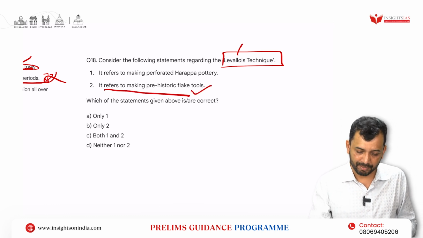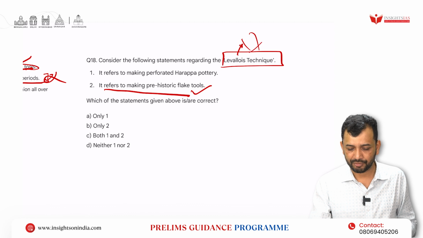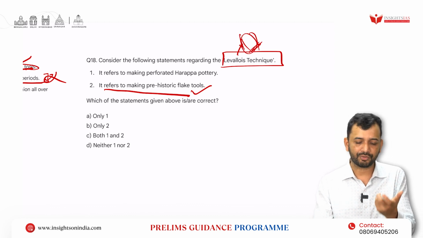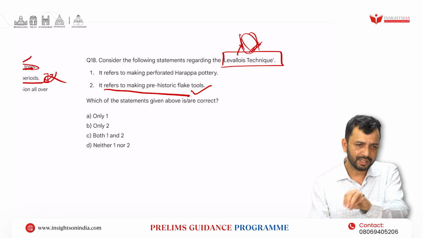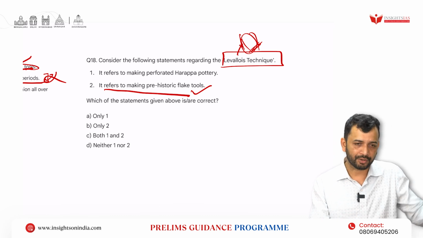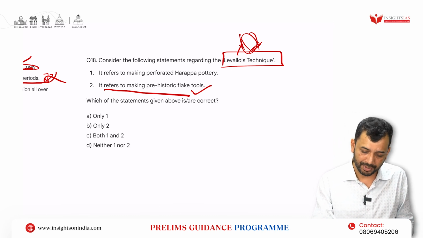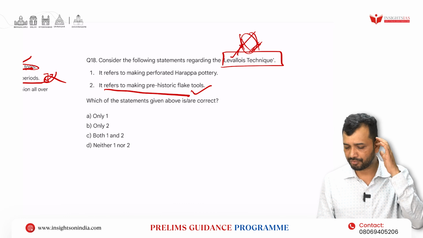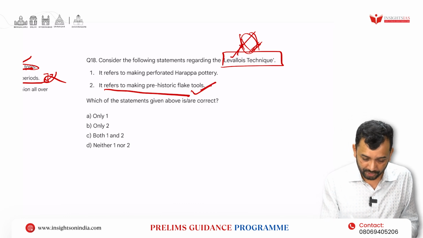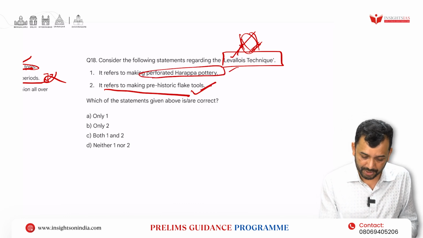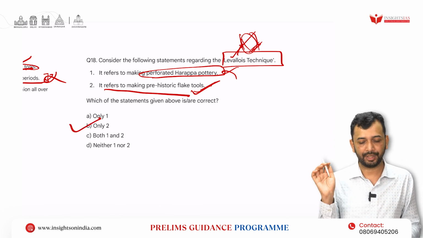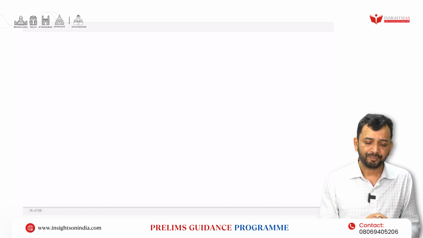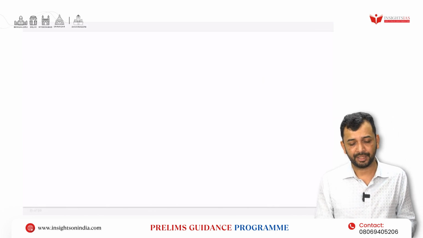Now why is this name kept? This is a place located in France, where these kinds of tools were first found in the 19th century. After that, any such tool found across the world has been called under this technique itself. So this is correct. This has nothing to do with perforated pottery, but it is right. So that means the answer should be 2 only. Right. These are the questions that have been asked under prehistory.